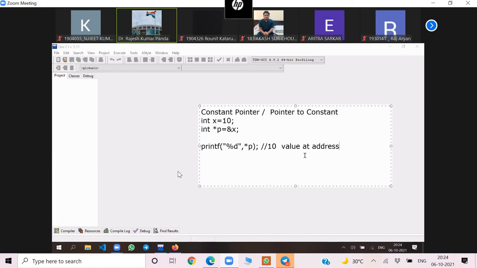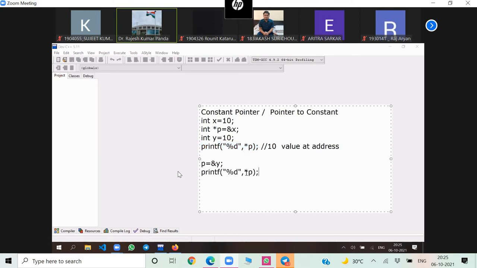Now, suppose there is another variable, int y = 20. Inside the program, can I write p = &y? Is there any problem if I write p = &y? No. Earlier it was pointing to x, now p can point to y also. Now if I write printf, the same thing, after that.